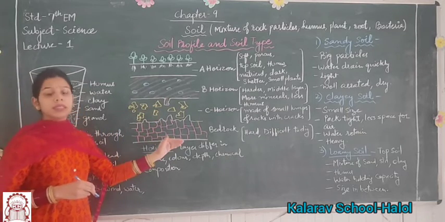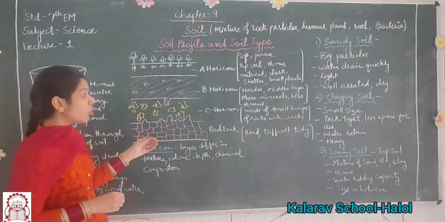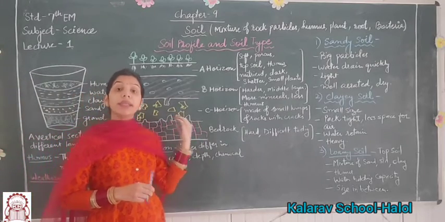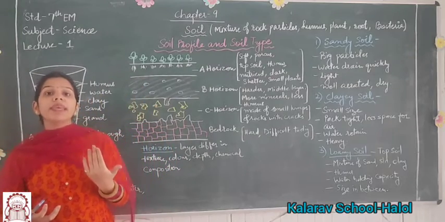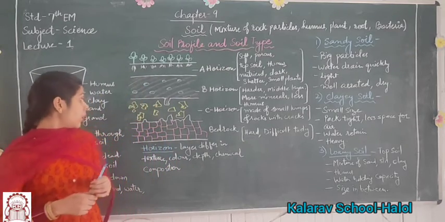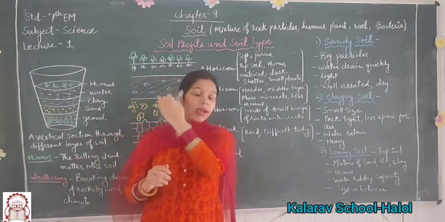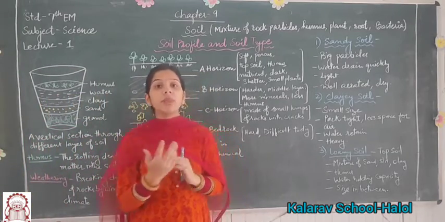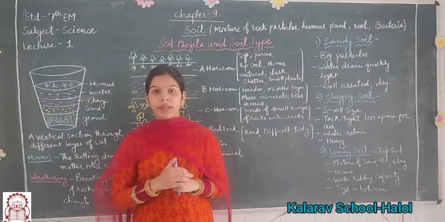It is the last layer of the soil profile. It is very hard and it is very difficult to dig that surface with a spade. So this is the soil profile. Here we learned how soil is formed and what soil contains.